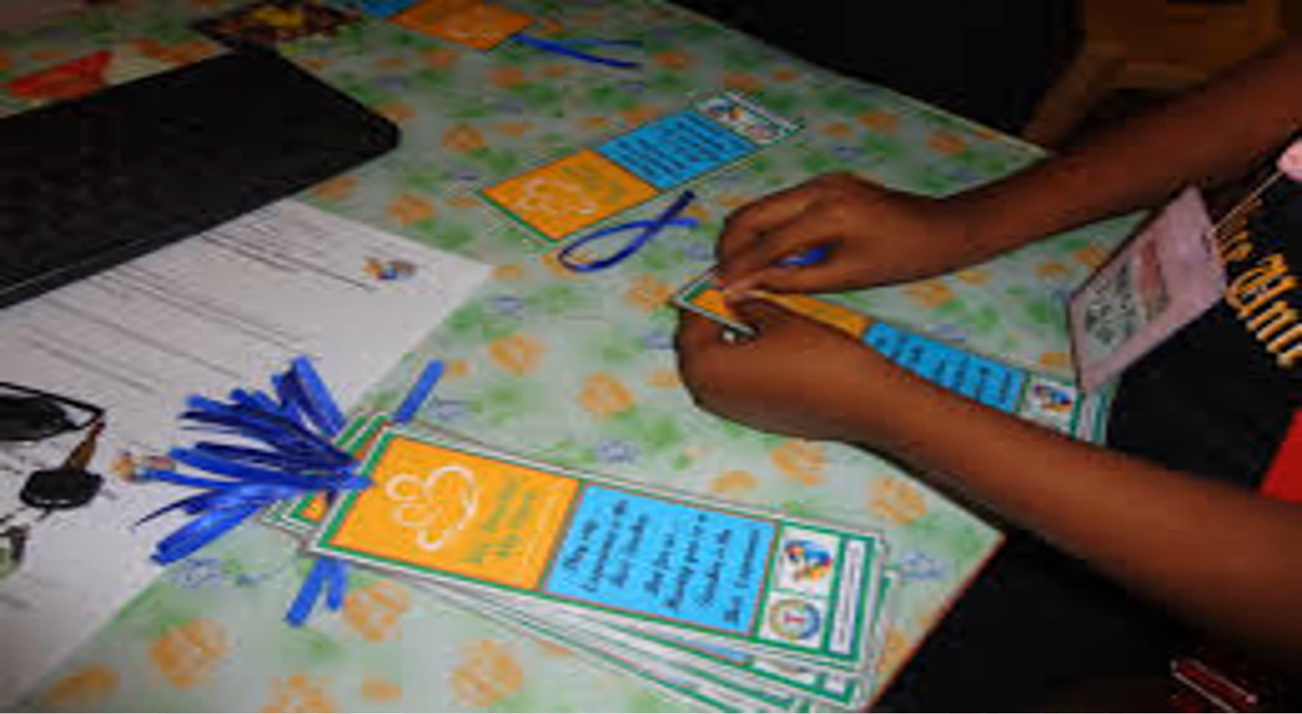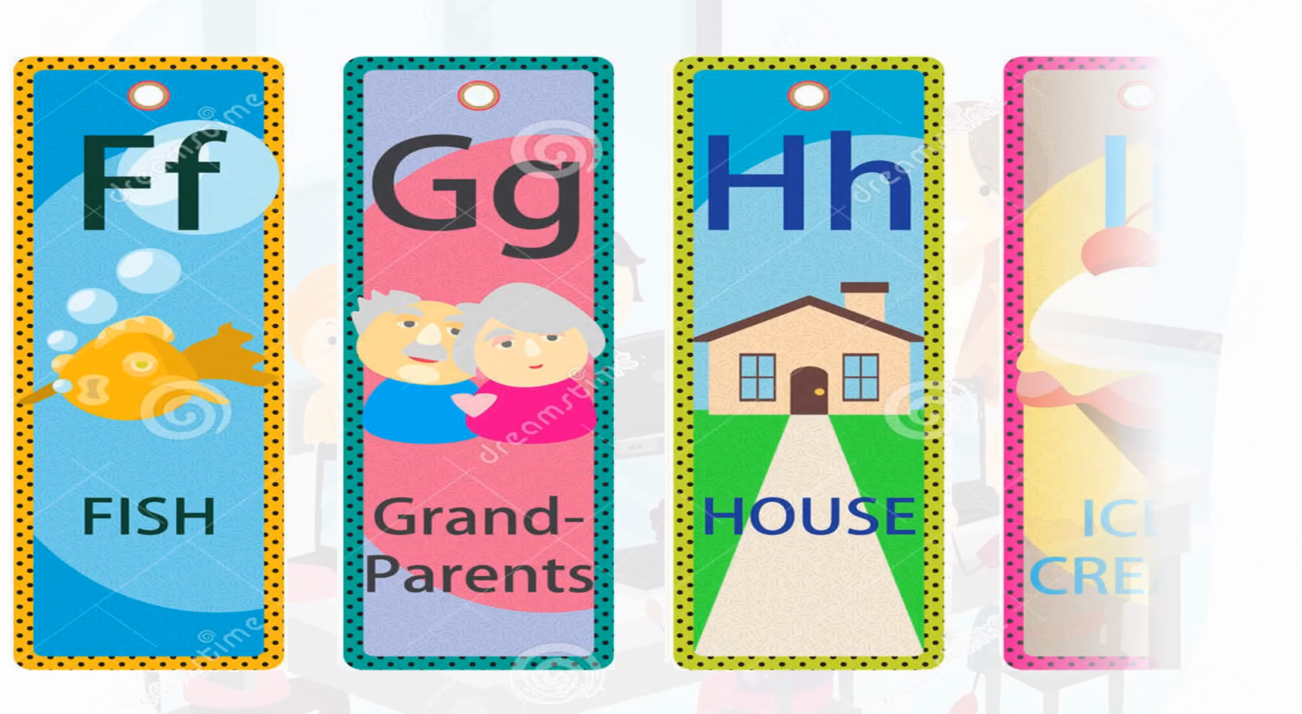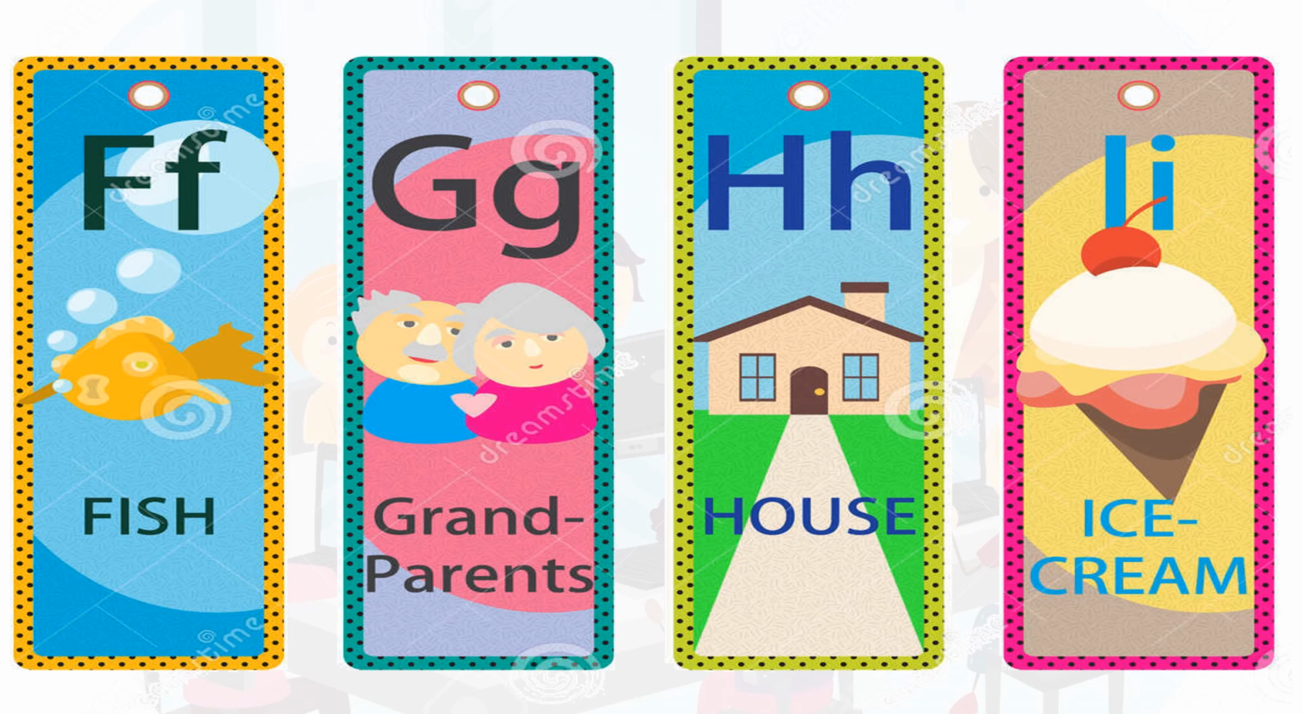Now with alphabets, how we can make the bookmark, so you will get an idea. Here there are some alphabets F, G, H and I, and with those different alphabets there are beautiful bookmarks you can see here. So in this way you can write the letters on your bookmark, you can draw pictures, you can color them. If you want to write names, you can write them there, and in this way you can make so many beautiful bookmarks.